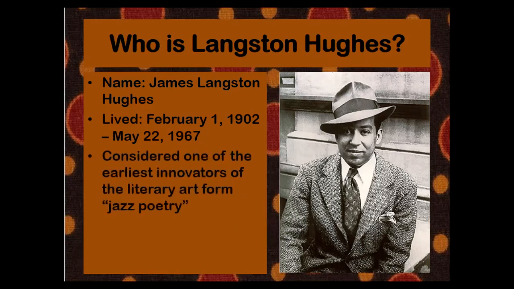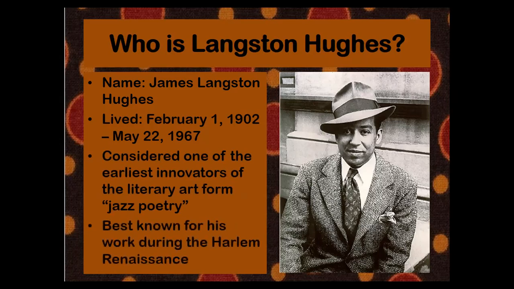He is considered one of the very famous authors during that time because not only was he an author, but he was also into jazz poetry. He's a very famous author during the period of time that was called the Harlem Renaissance, and we're going to get into the Harlem Renaissance later.